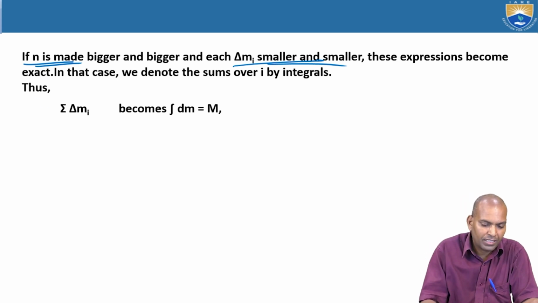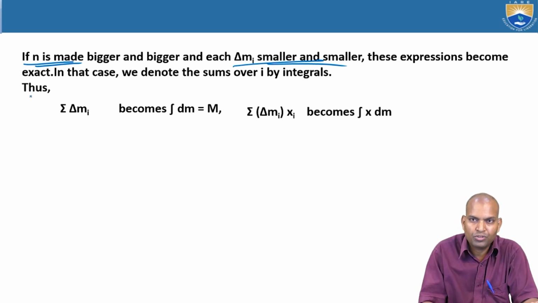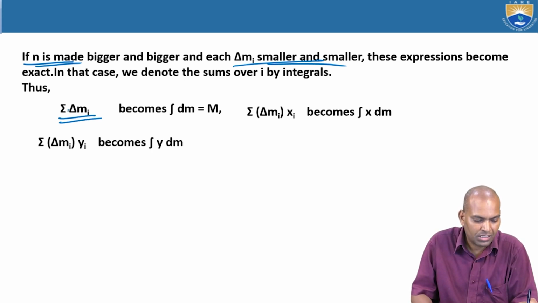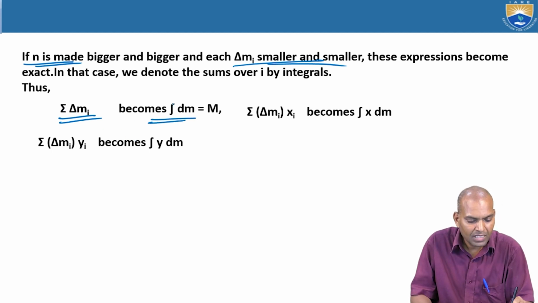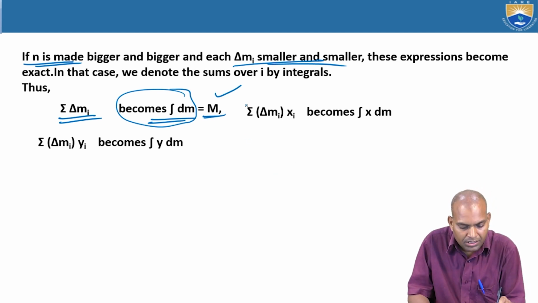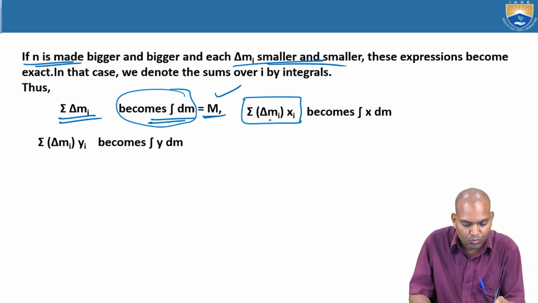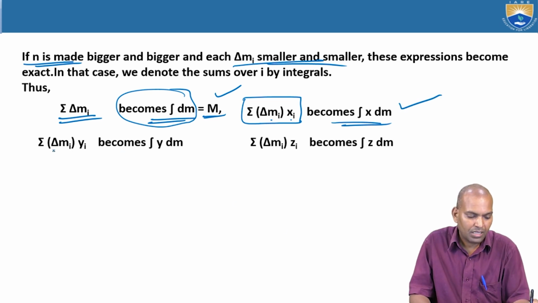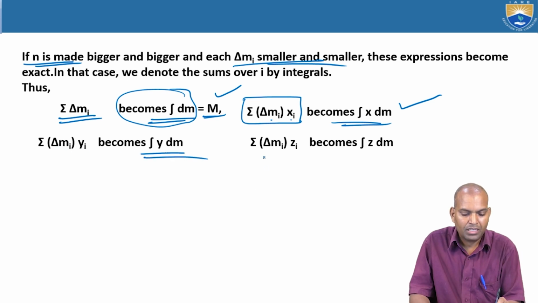Okay, now in order to reach that case, we are going to use integrals. The sigma of delta m_i becomes the integral of dm. This integral of dm is nothing but the total mass M. Now the term delta m_i x_i becomes what? The integral of x dm. Similarly, in the y coordinate, sigma of delta m_i y_i becomes the integral of y dm. Sigma delta m_i z_i becomes the integral of z dm.